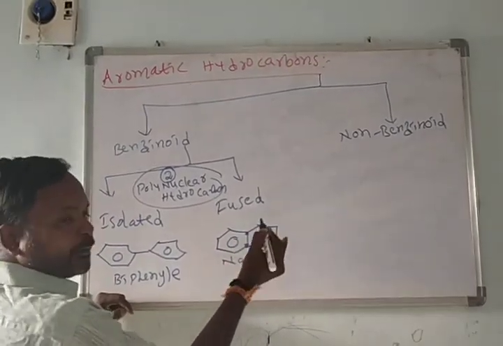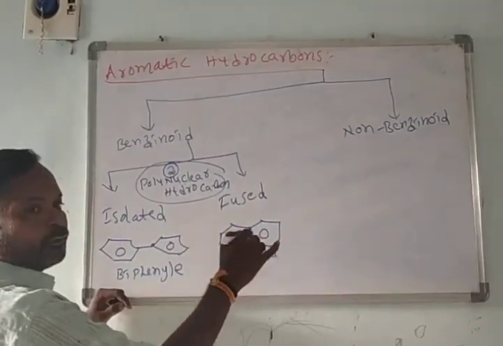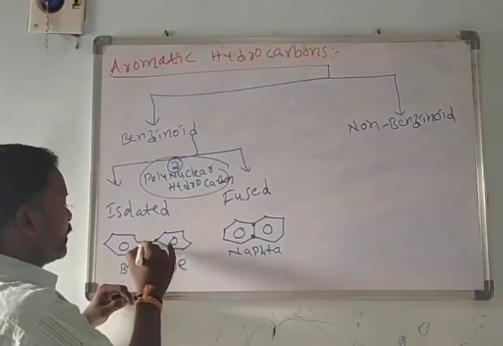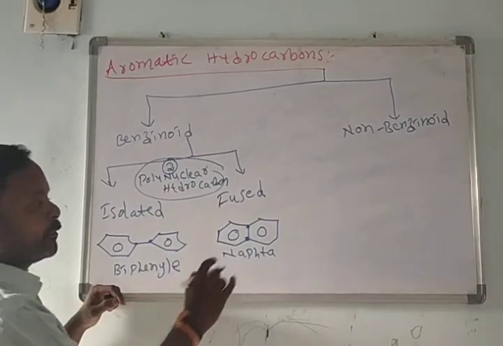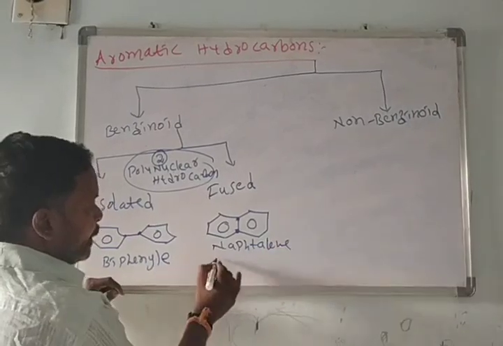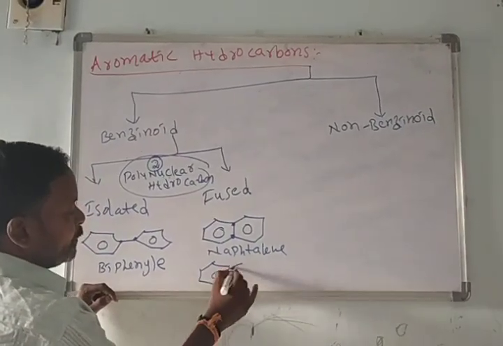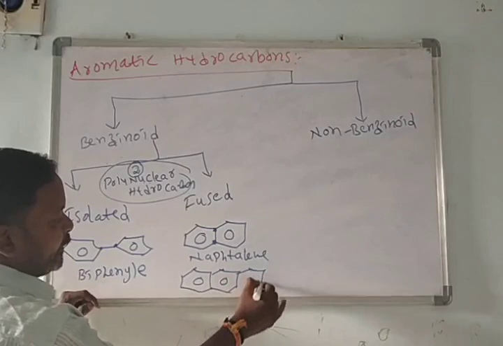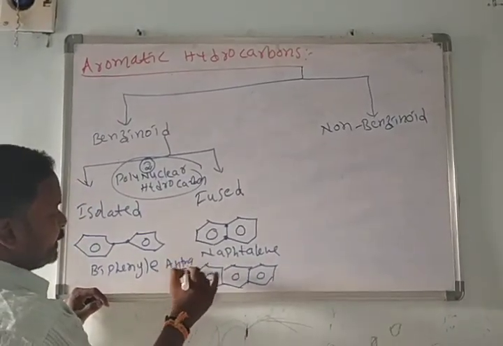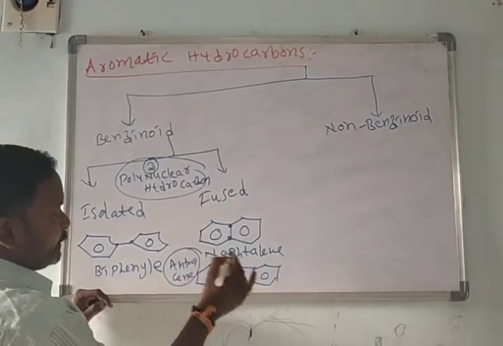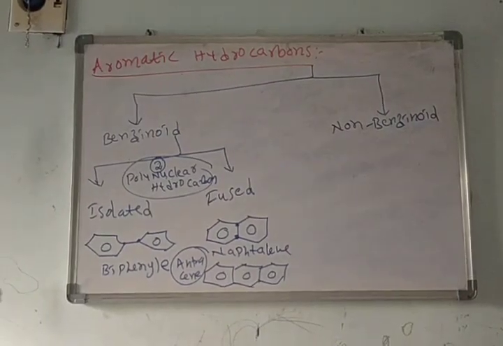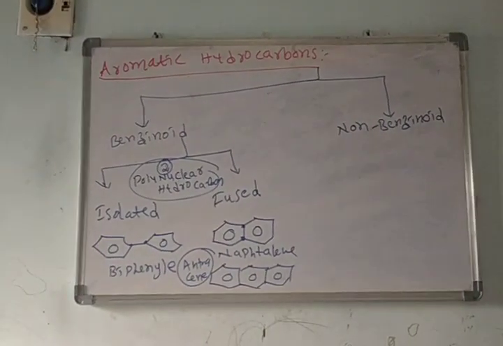Here one more is there, considered as anthracene. Anthracene and naphthalene are the best examples of benzenoid aromatic hydrocarbons.